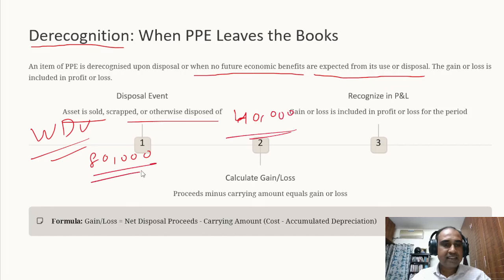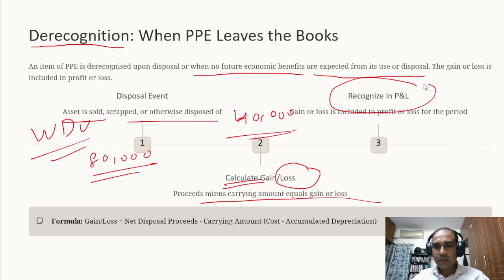An asset which is in my books at a written down value of 80,000, if I sell it for 40,000 rupees, there is a loss of 40,000 rupees. Immediately recognize this loss in the profit and loss account. If the same asset of 80,000 is sold for 1 lakh rupees, there is a profit of 20,000. Recognize the profit in the income statement as a gain on sale of asset. Whether it's a gain or loss, it has to be recognized in the profit and loss account.